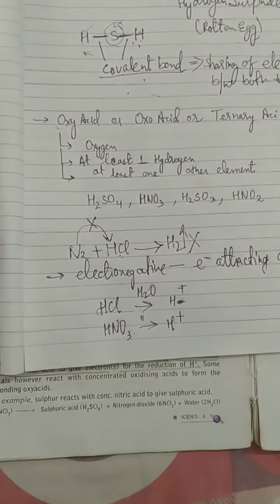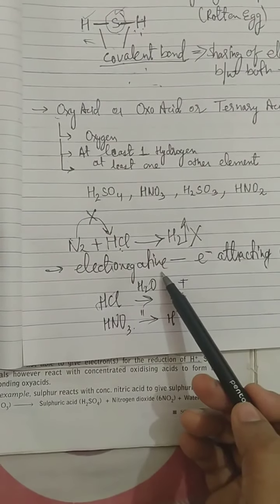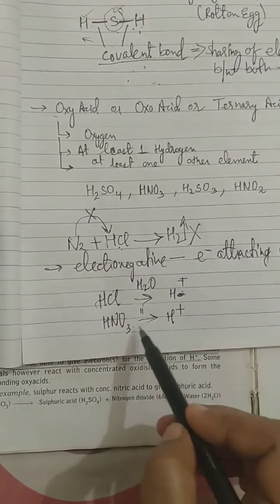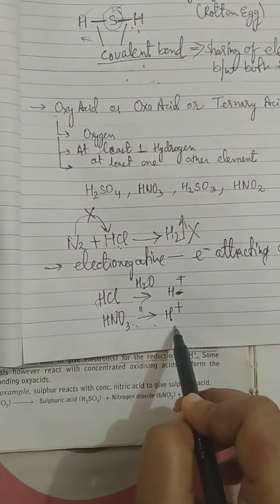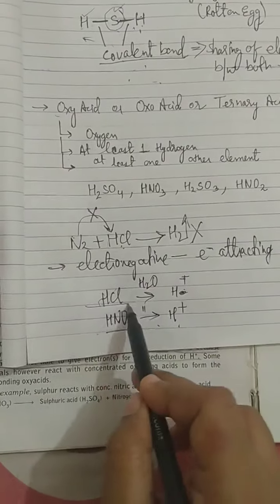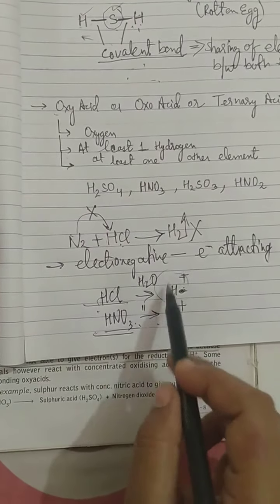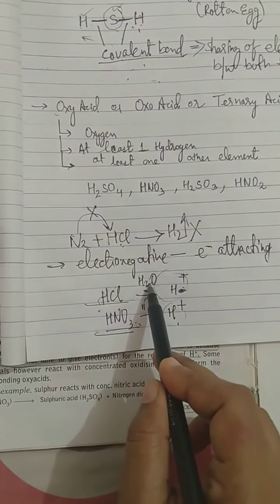When these acids are added to water, they release H+ ion in the solution. This is the characteristic property of every acid: all acids release H+ ion on dilution in water.